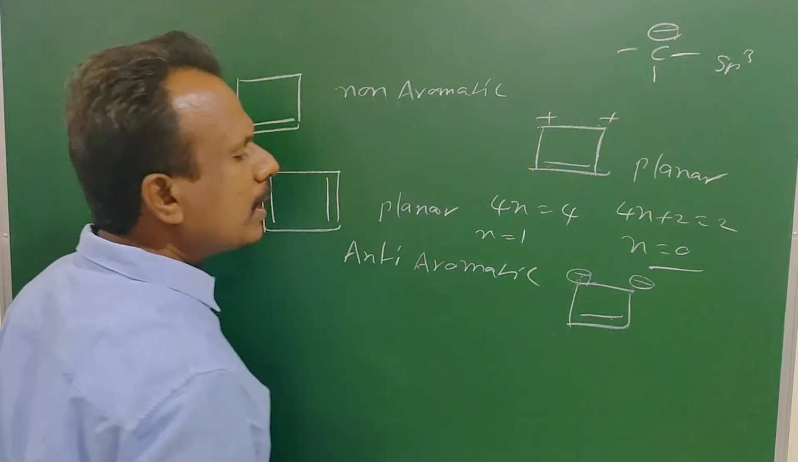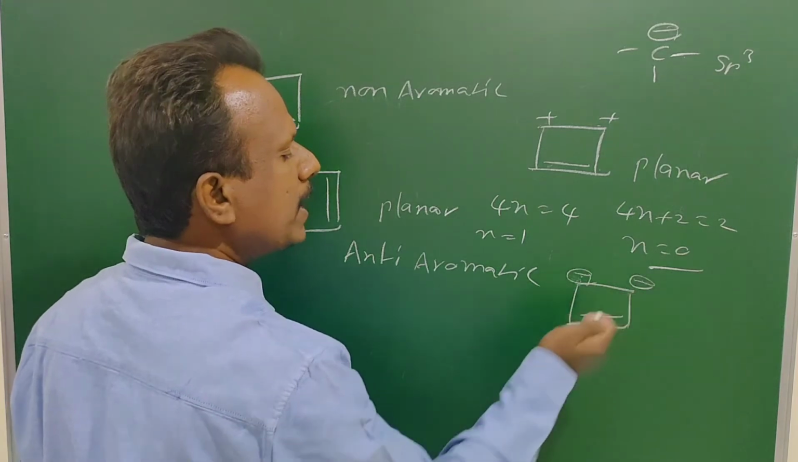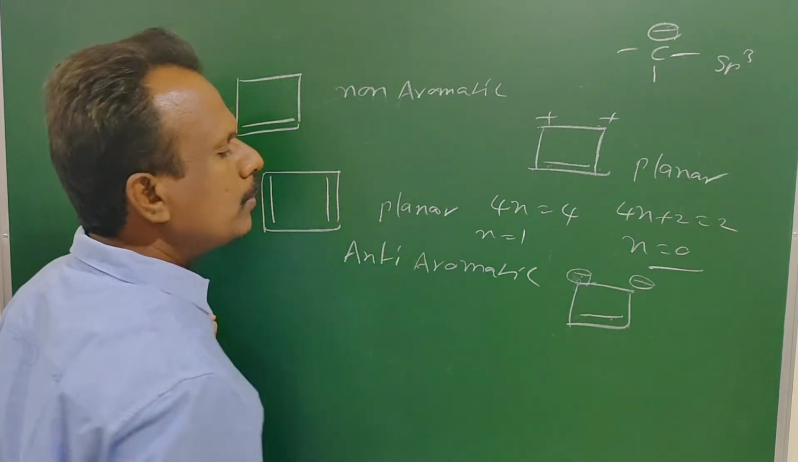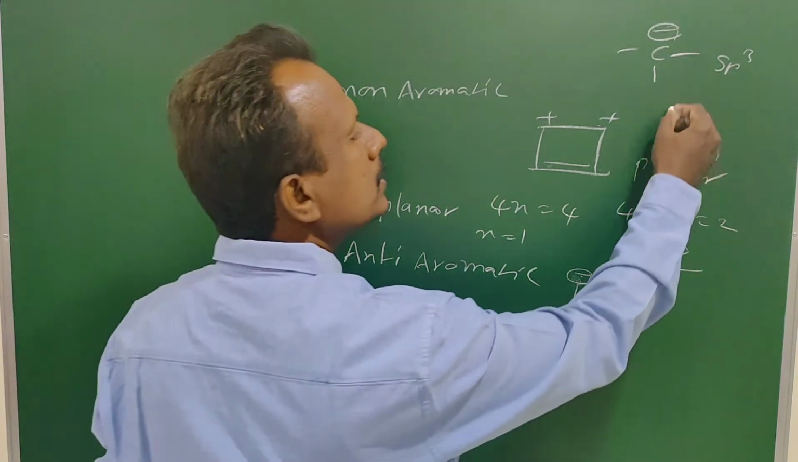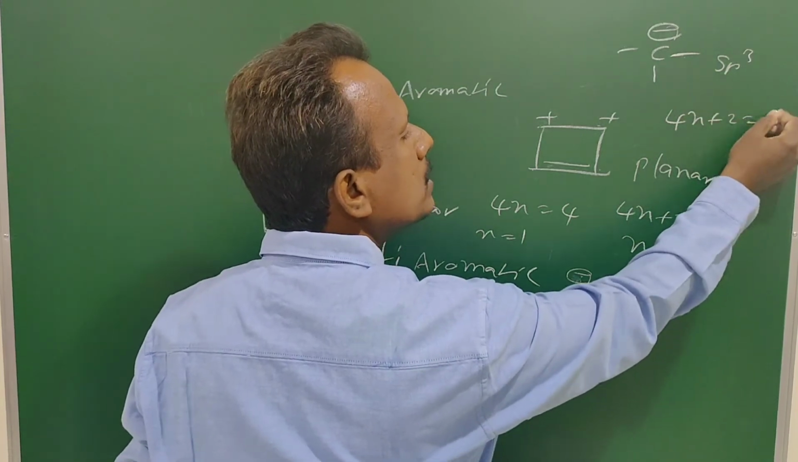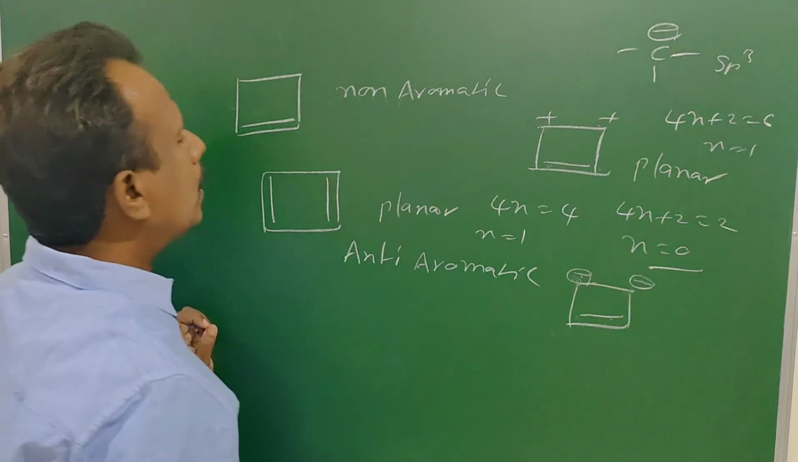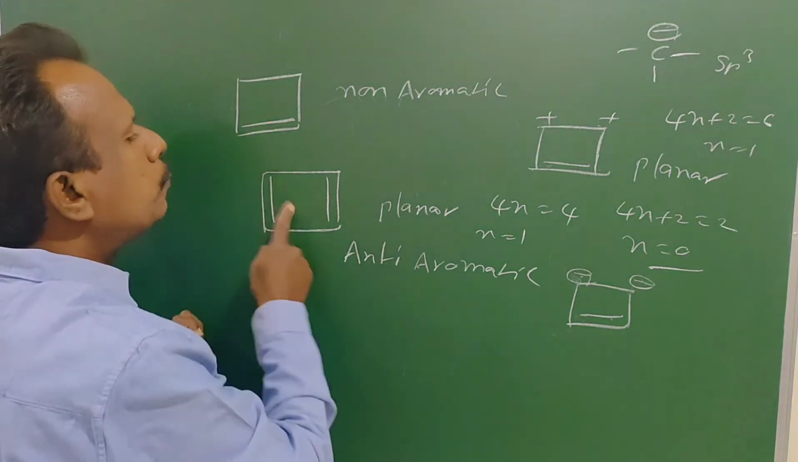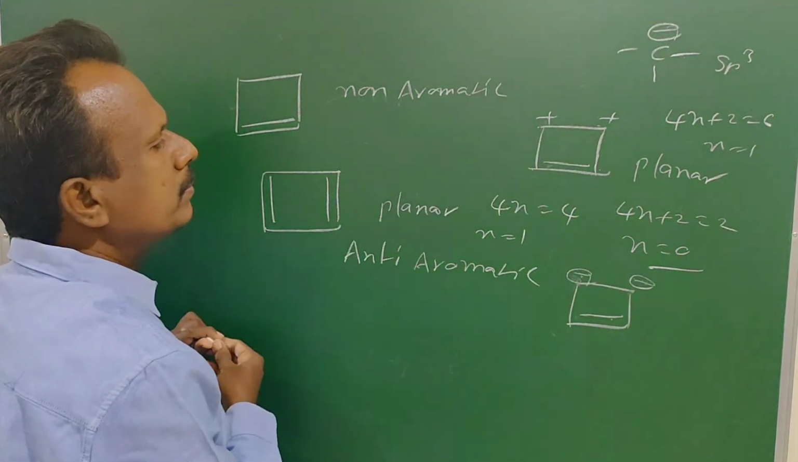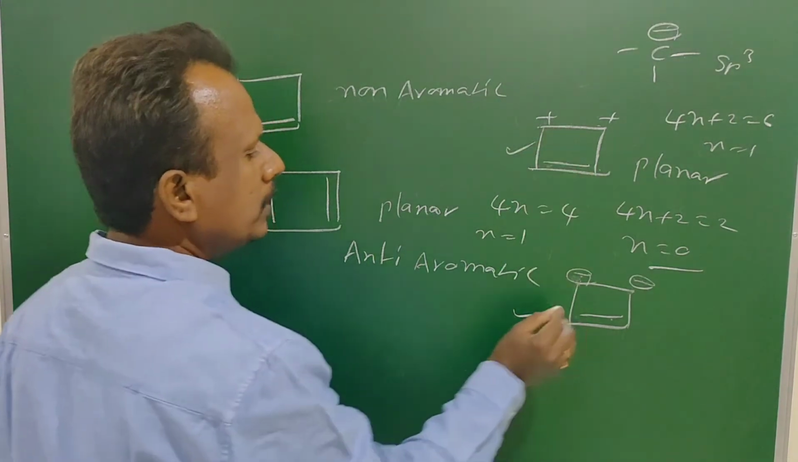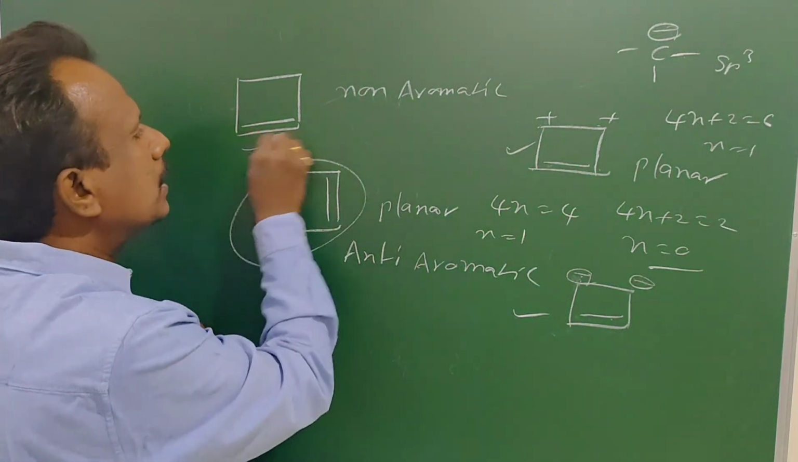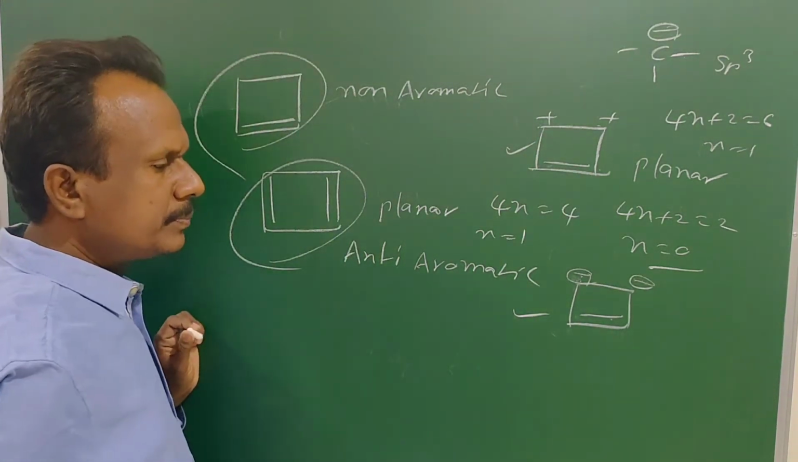The number of delocalized electrons is 2 lone pairs and 1 pi pair, totally 6. So 4n plus 2 is equal to 6, n is equal to 1. It is also aromatic. These are the 4-membered compounds: these two are aromatic, this one is anti-aromatic, and this one is non-aromatic.